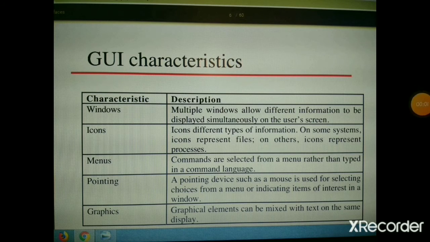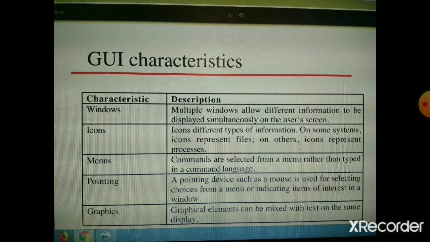So what are the characteristics? Windows. What is the use of windows? Multiple windows allow different information to be displayed simultaneously on the user's screen. Icons. There are some icons on your computer, so you can easily access by clicking on the icon. Menus. Commands are selected from a menu rather than typed in a command language.